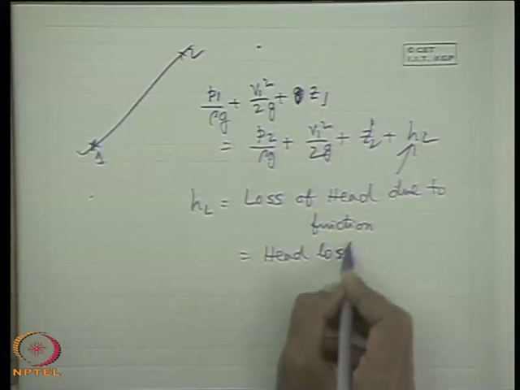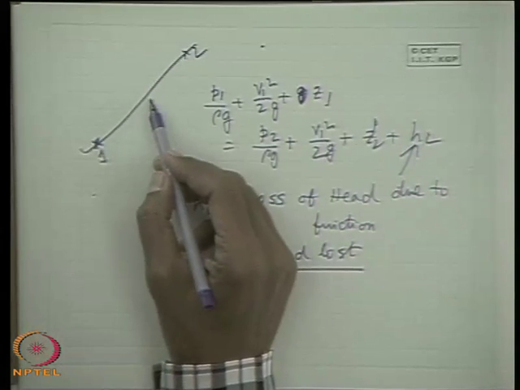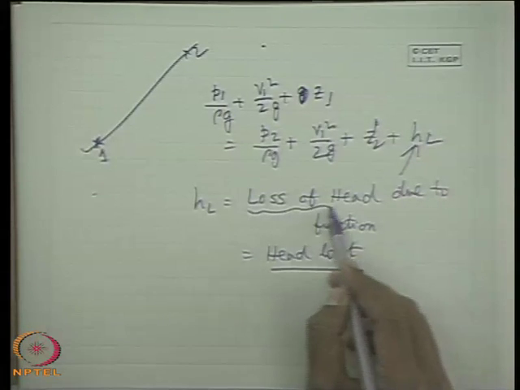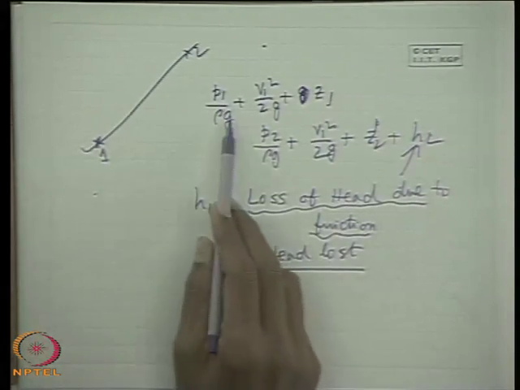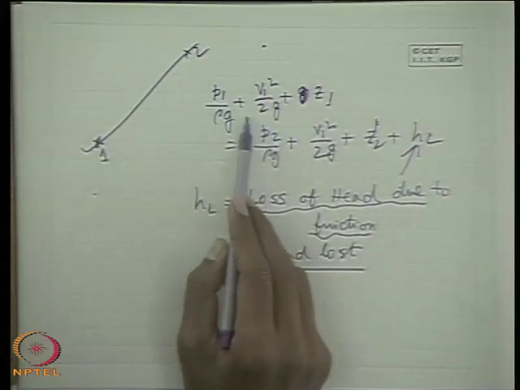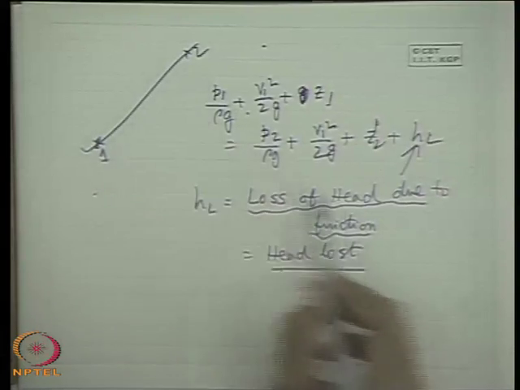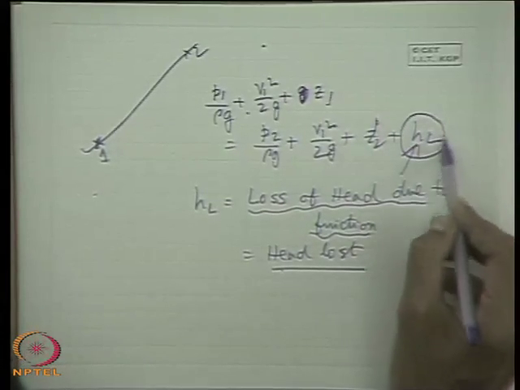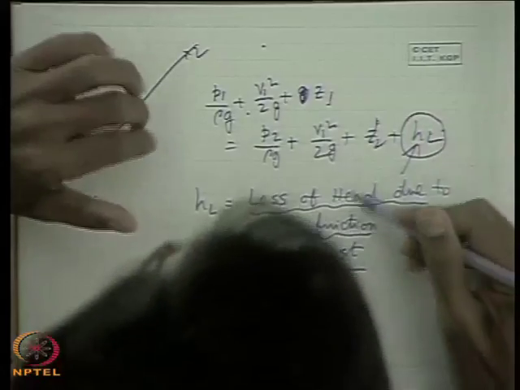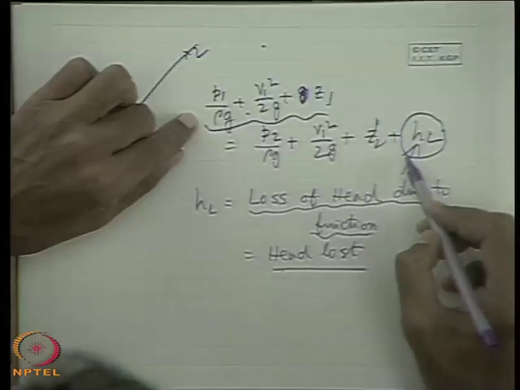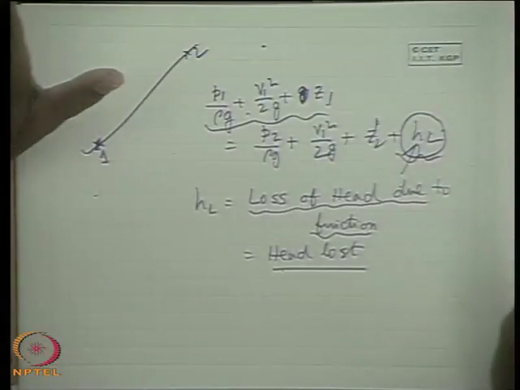Head loss means in a viscous flow, because of the viscosity in the fluid, friction between the layers of fluid and between the fluid and the solid. So, the mechanical energy which is being lost, or the part of the mechanical energy which is consumed for the fluid to flow against friction. So, this is clear. So, this is known as loss. Though energy cannot be lost, in fluid mechanics dealing with the Bernoulli's equation or the energy equation for mechanical energy only, we consider it as loss. This is very important to be remembered, I tell you. So, after this, the Bernoulli's equation, I think the implication is over.